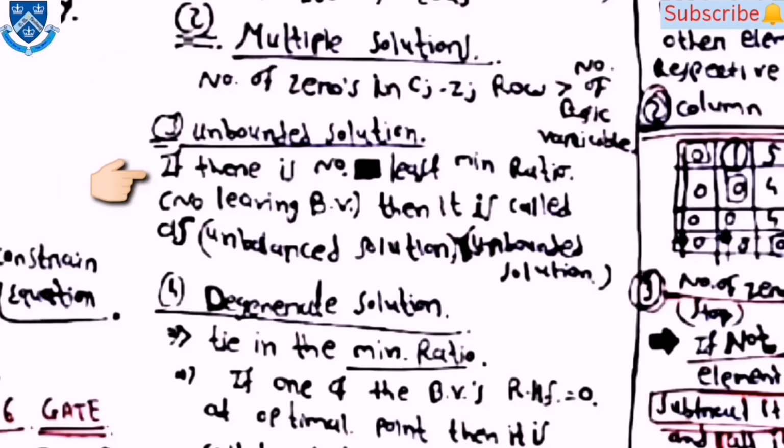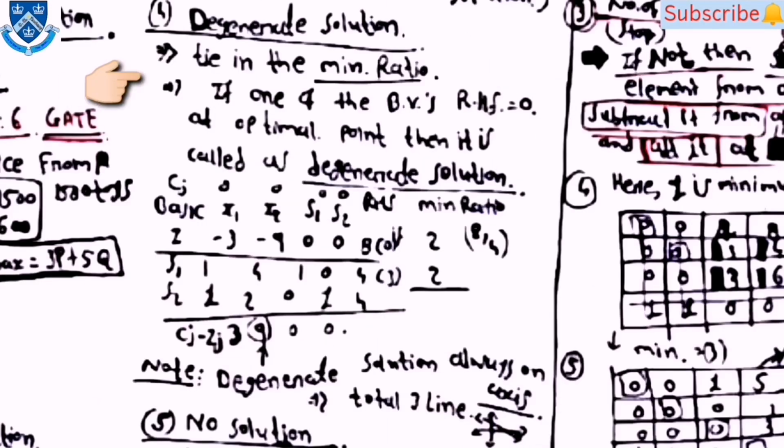Then third one is unbounded solution, in which if there is no least minimum ratio, then it is called the unbounded solution. Then fourth one is degenerated solution. Tie in the minimum ratio is also covered in the degenerated solution. If one of the basic variables' RHS is 0 at the optimal point, then it is called degenerated solution.